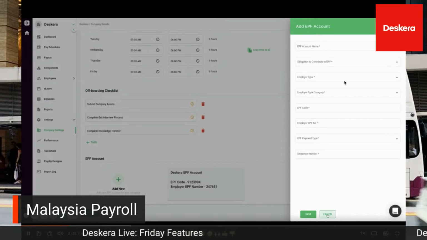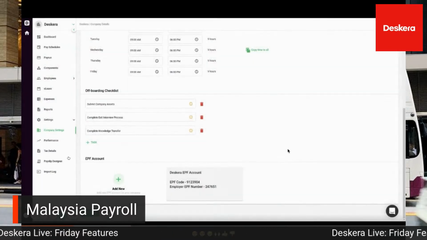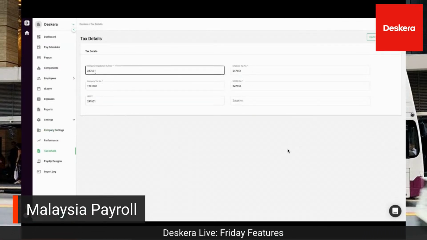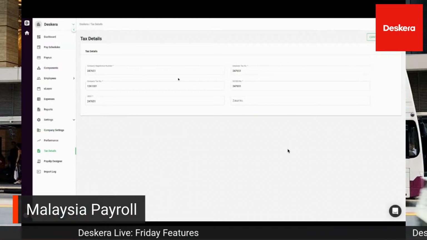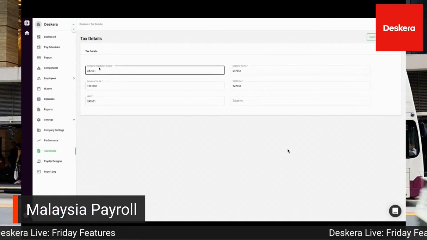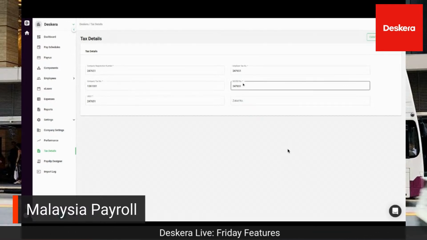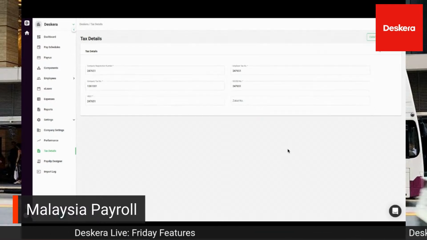So all the statutory requirement information is here. Then under tax details, you have your company registration number, employer tax number, company tax number, your SOCSO number, your HRDF, and your SOCSO number.